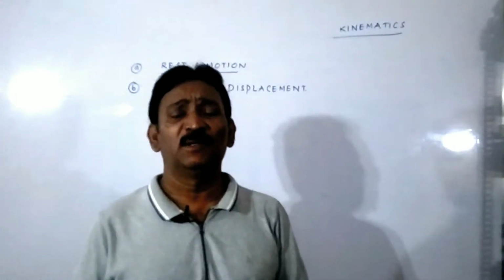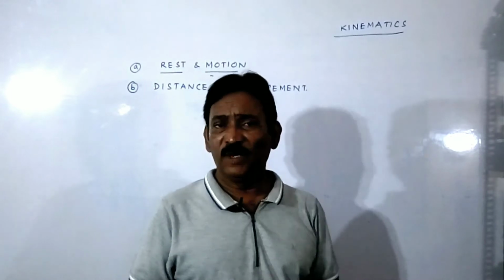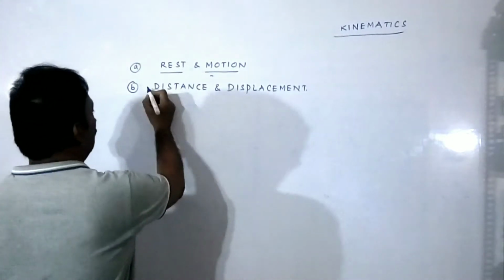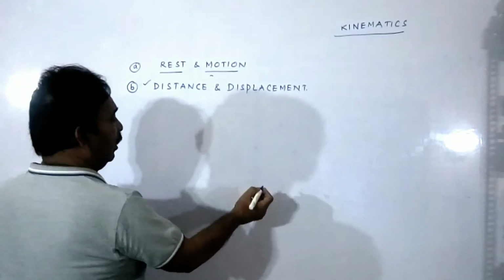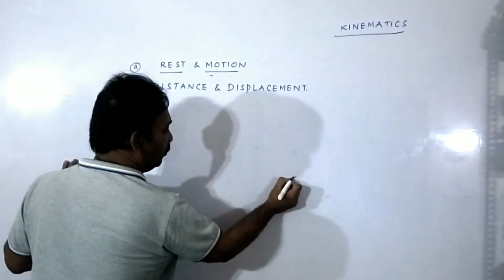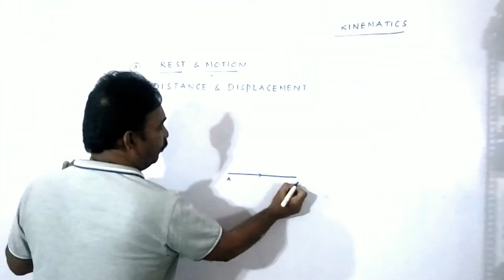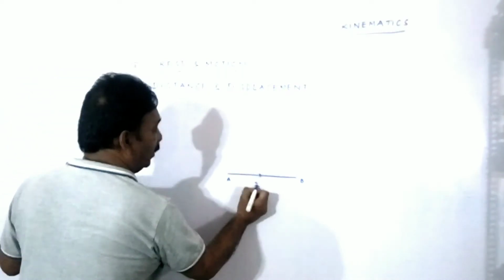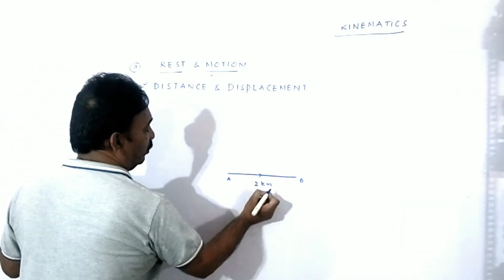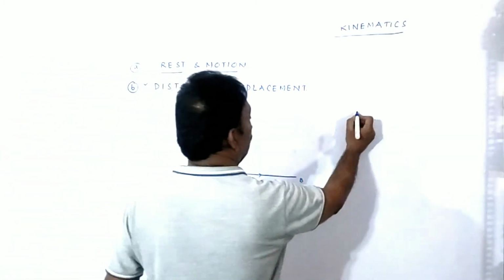And what is displacement? It is the shortest measured length between the two points. You can understand this very well. Here first we are learning about distance, the measured length between the two points. Let's say a body started from A and reached B. It traveled 2 kilometers.